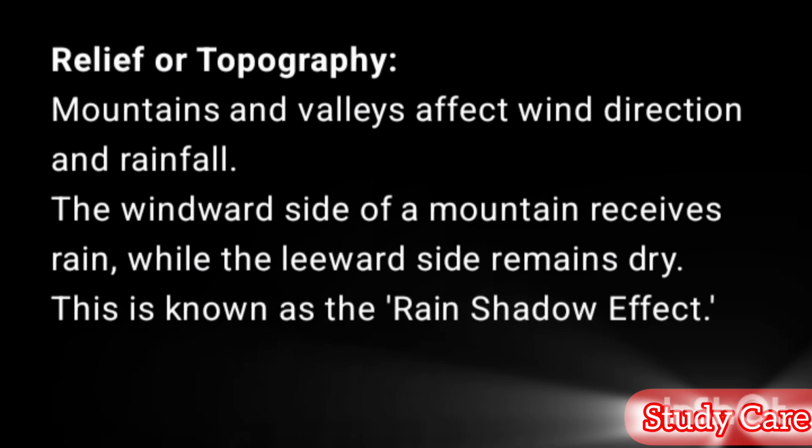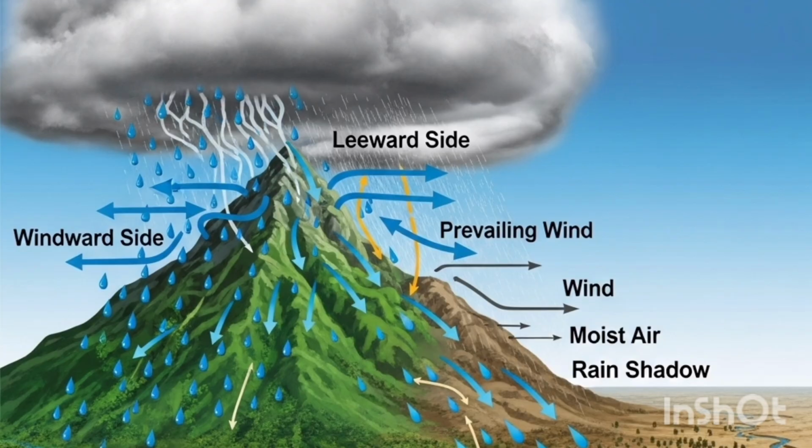Relief or topography. Mountains and valleys affect wind direction and rainfall. The windward side of a mountain receives rain, while the leeward side remains dry. This is known as the rain shadow effect.